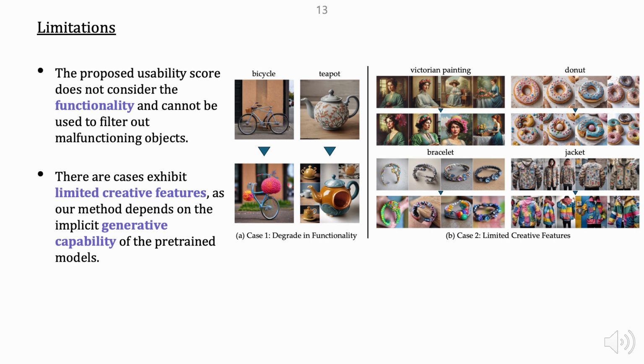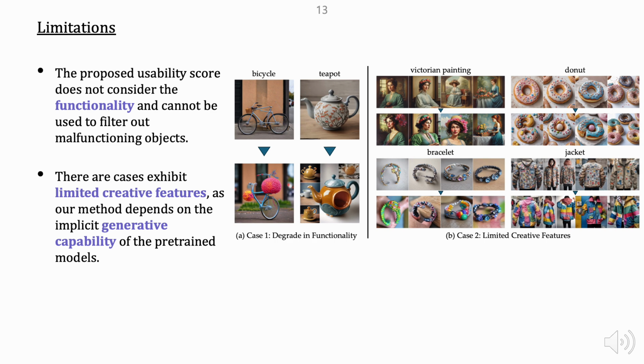However, our method also has a few limitations. First, while it promotes visual creativity, it does not explicitly account for functional usability. As shown in the examples on the left, some images may appear creative, but would be impractical or unsuitable for real-world use. Second, our method relies on the expressive capacity of the pre-trained generative models. As a result, the diversity of creativity is inherently limited by the scope and biases of the model's training data. If certain concepts or design patterns were underrepresented during training, the model may struggle to explore novel directions in those areas.